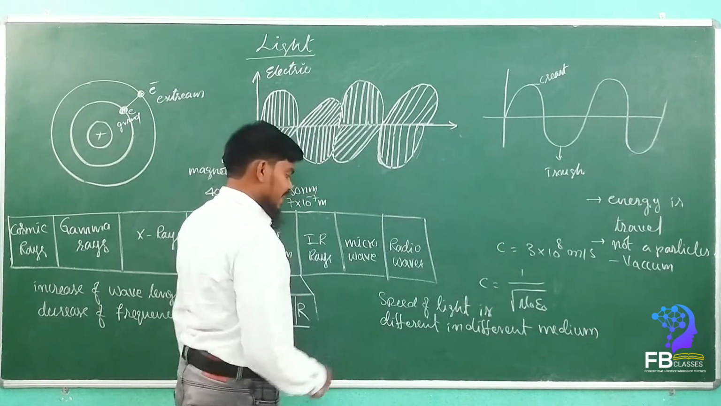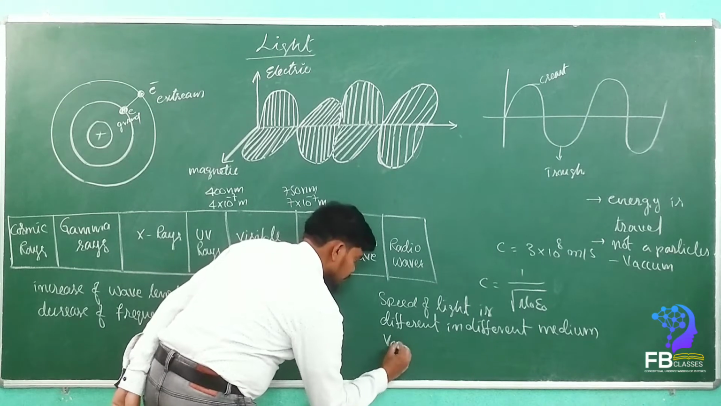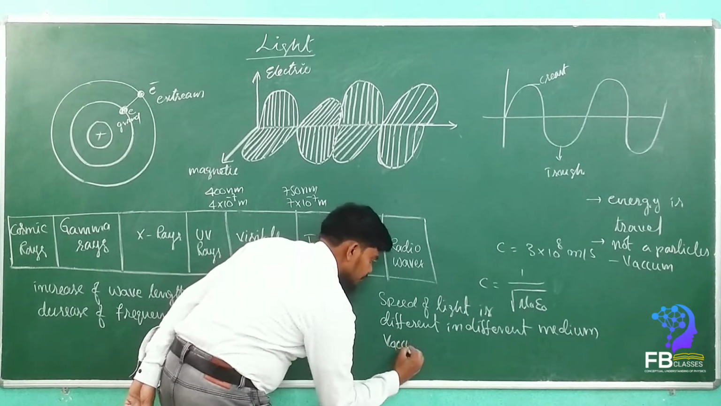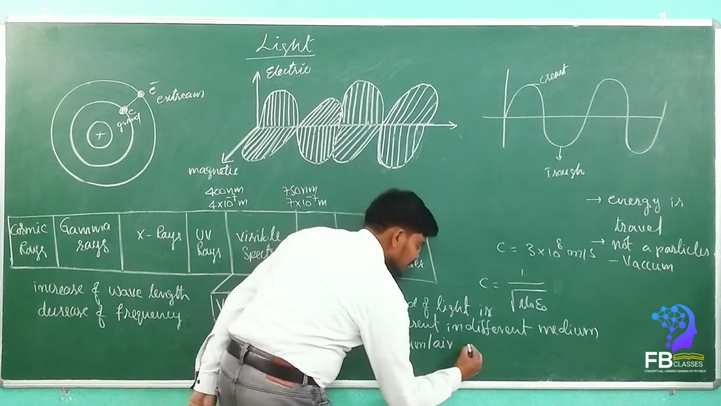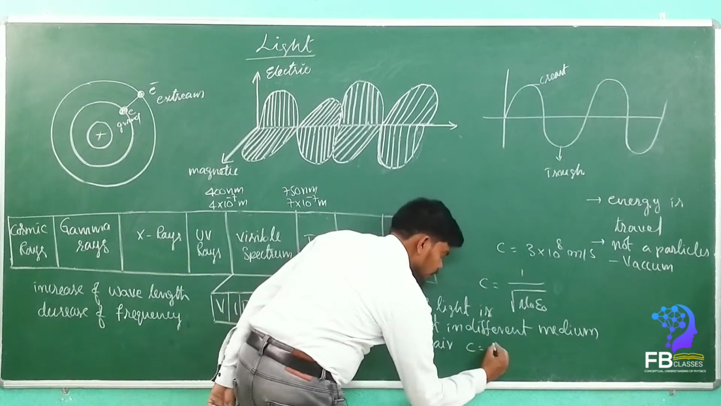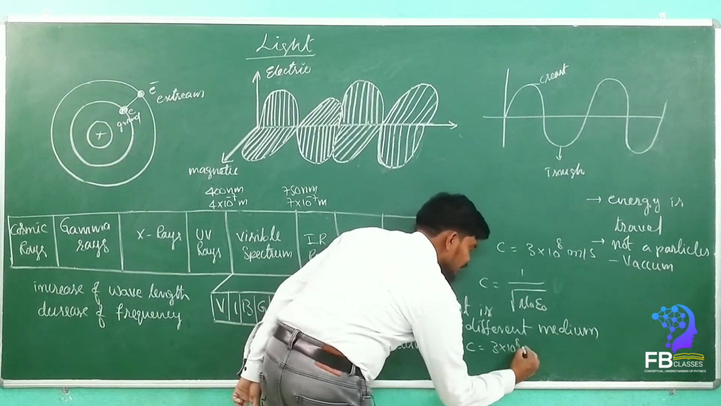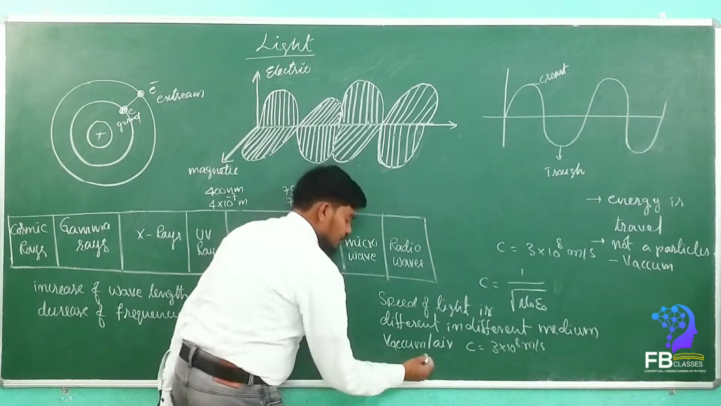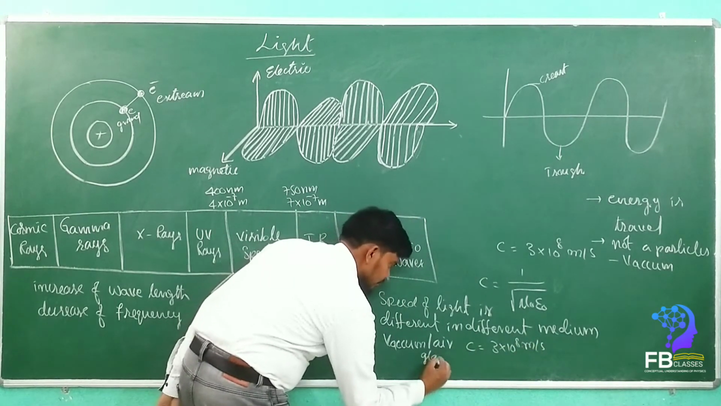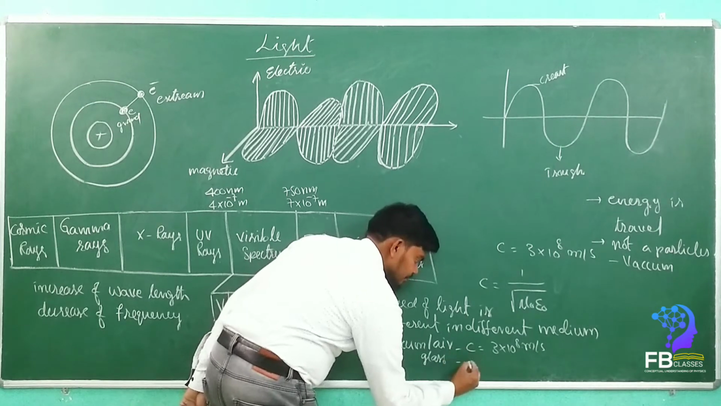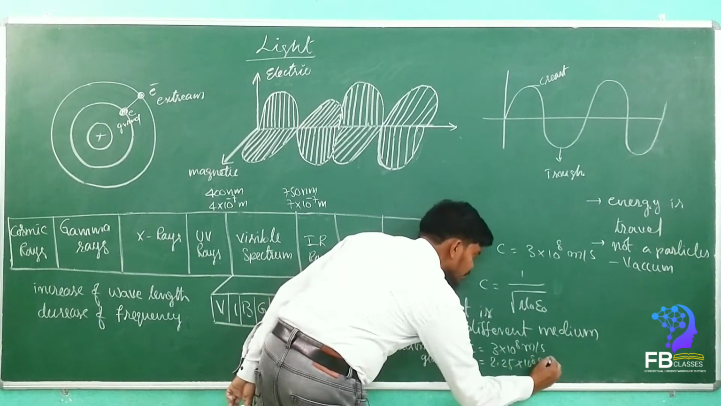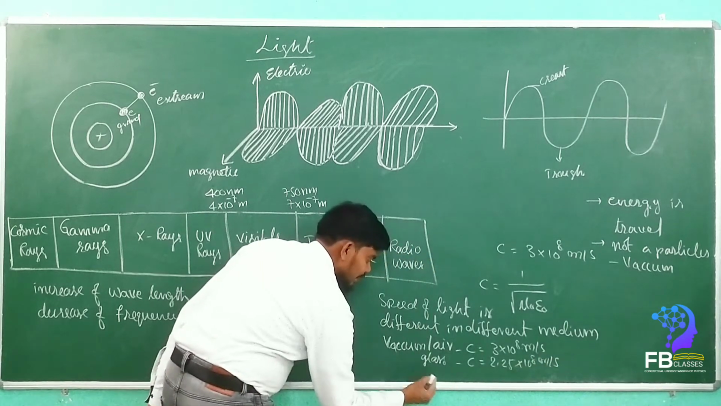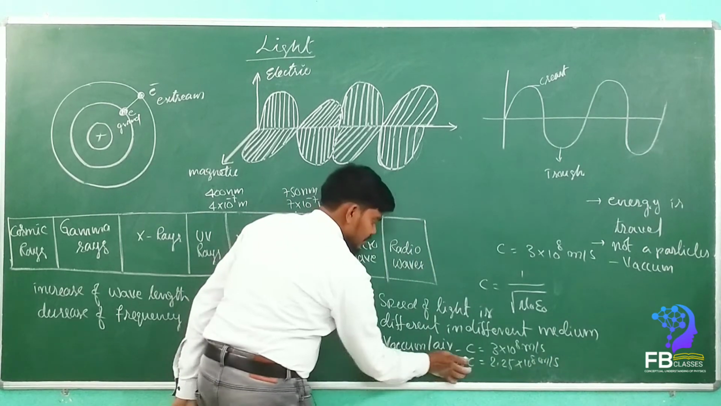Okay, if you take as an example vacuum or air, approximately we will take both of them, c is equal to 3 into 10 power 8 meter per second. If you take glass, okay, in glass c is equal to 2.25 into 10 power 8 meter per second. If you take, see, it is not glass, it is water.